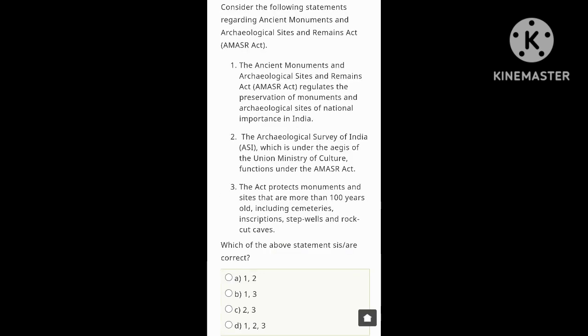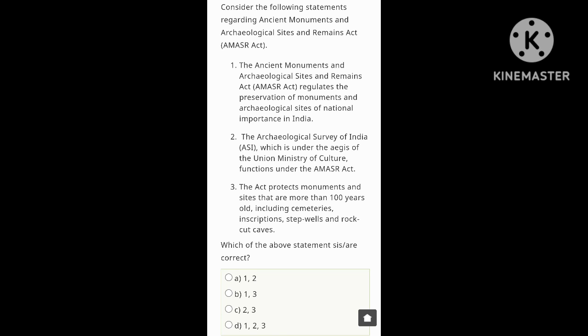Consider the following statements regarding the Ancient Monuments and Archaeological Sites and Remains Act, the AMASR Act. First, the AMASR Act regulates the preservation of monuments and archaeological sites of national importance in India. Yes, statement 1 is correct. Statement 2, listen to it alongside me and decide in your mind true or false: the Archaeological Survey of India, ASI, under the aegis of the Union Ministry of Culture, functions under the AMASR Act.